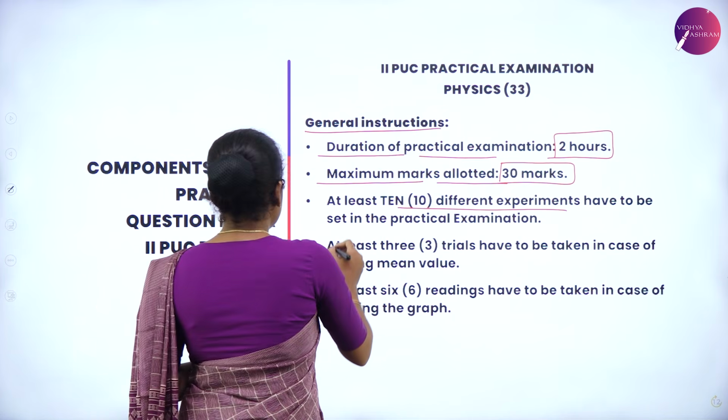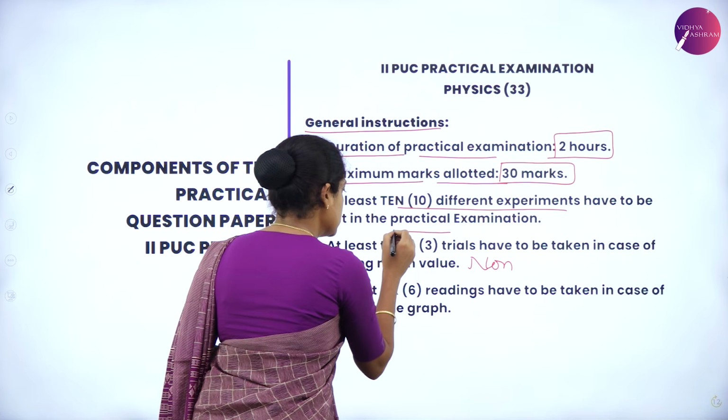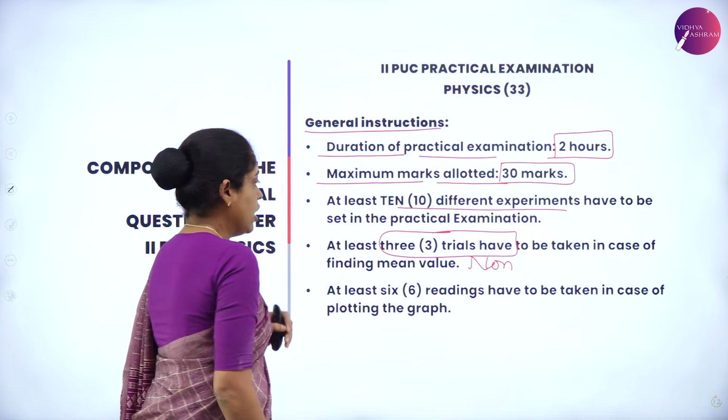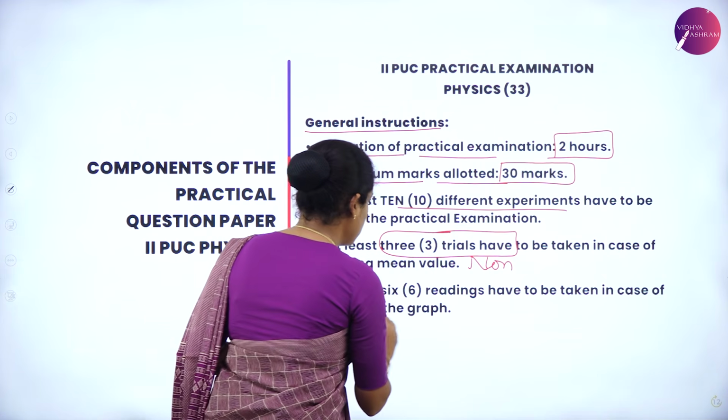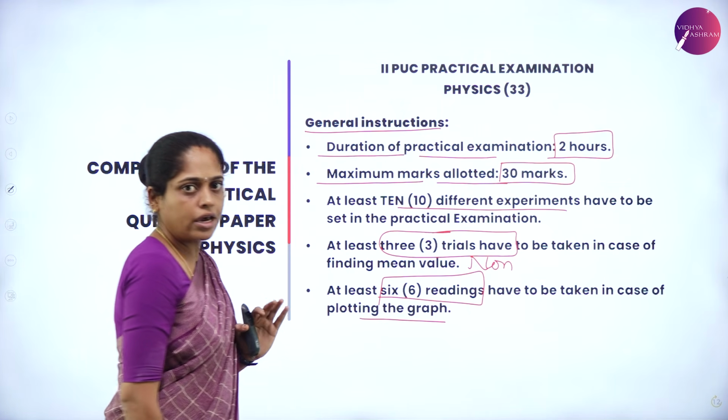If that experiment is a non-graph experiment, then you have to consider 3 trials. If it is a graph experiment, then you have to consider 6 trials for plotting the graph.